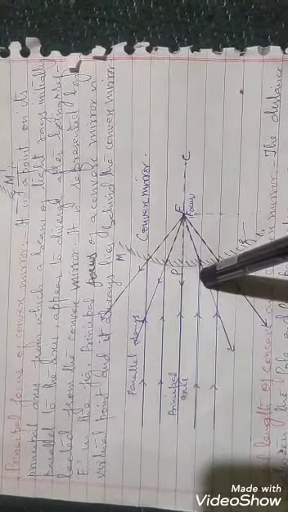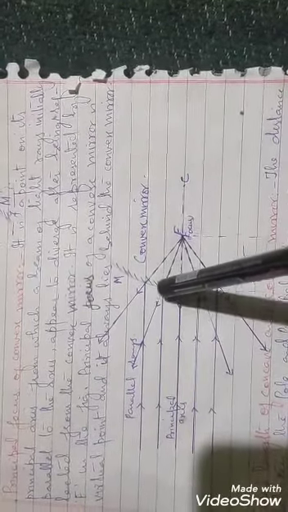These rays, when falling on this convex mirror, get reflected and diverge out.